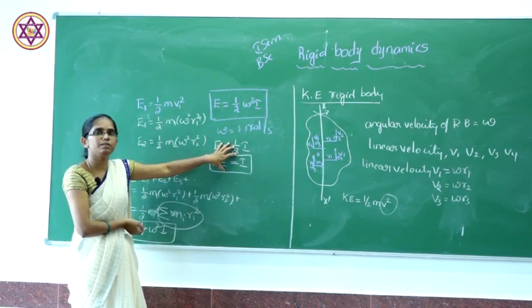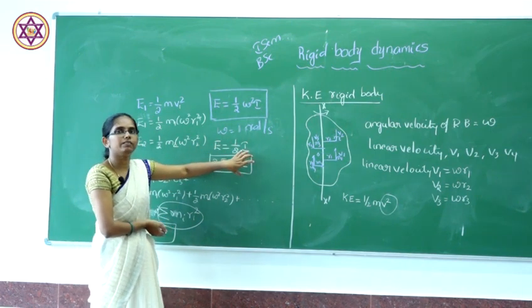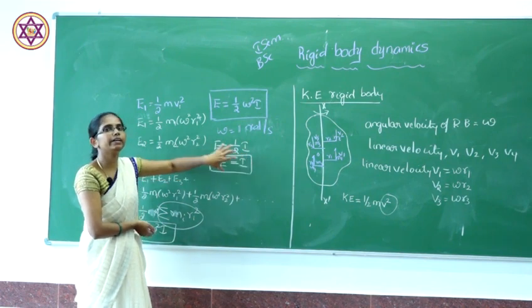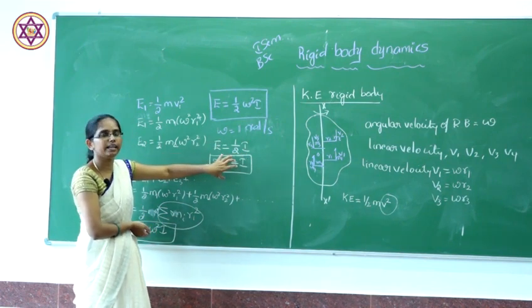The kinetic energy equation becomes half I. So 2 times the kinetic energy is equal to the moment of inertia. Moment of inertia is nothing but twice the kinetic energy.